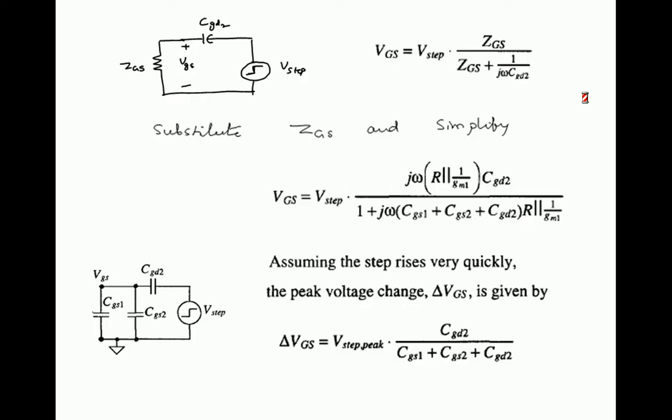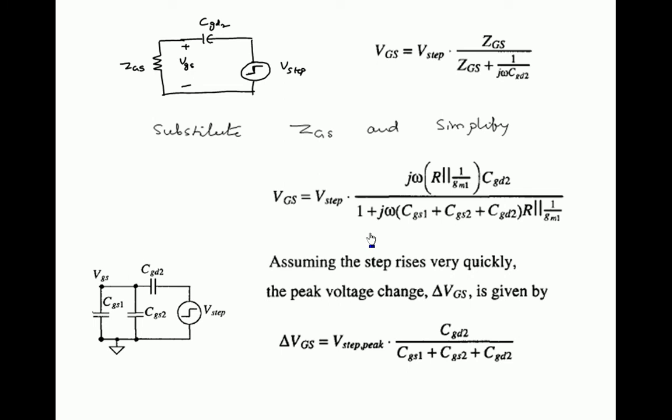VGS is equal to the step voltage multiplied by ZGS divided by ZGS plus 1 by j omega CGD2. This is like the simple voltage division rule, which gives the voltage across VGS. Next, substitute ZGS and simplify. Finally you will get VGS as this value. This is your VGS value whenever a step input is applied.